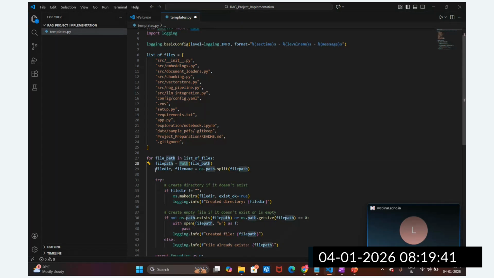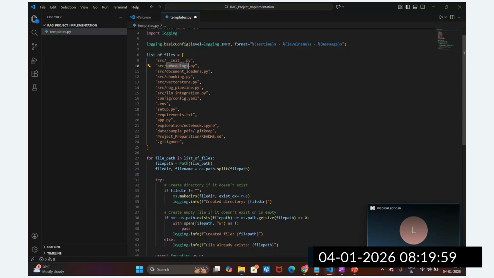Then you can see here we are going to split this path. What is the file path? Let's suppose this is the file path, so we are going to split this. The first one is the directory. Let's suppose src is the directory, and this is the file path where we are going to create this init file. This is another folder, src is the directory, then this is the file embedding.